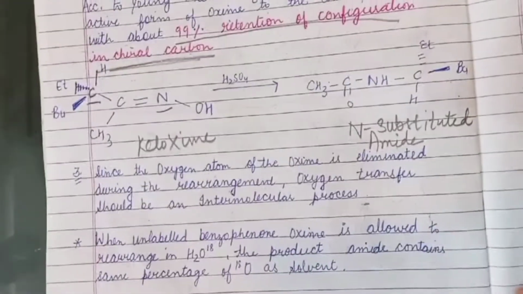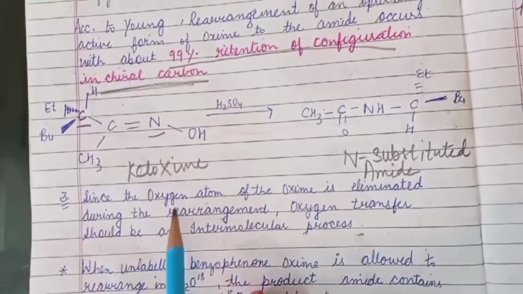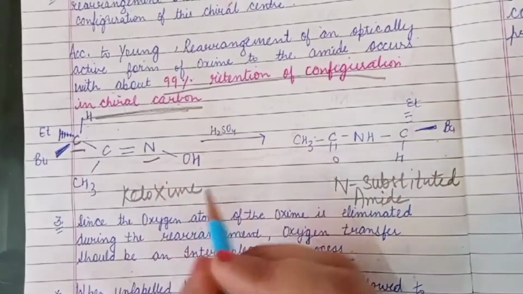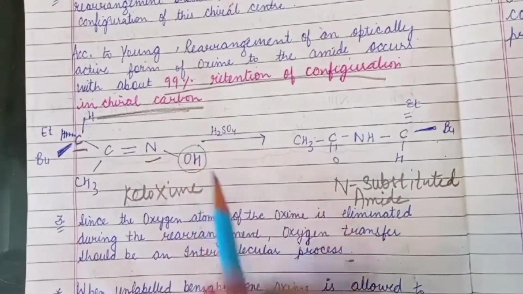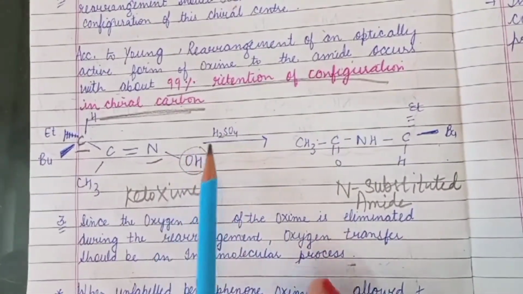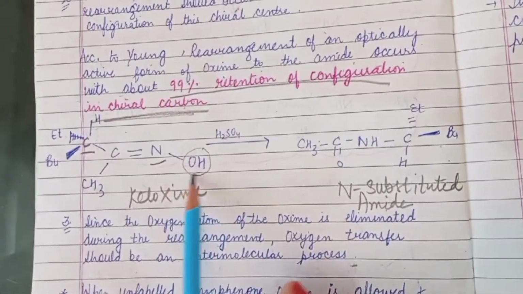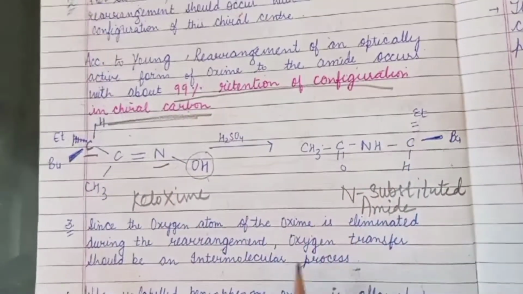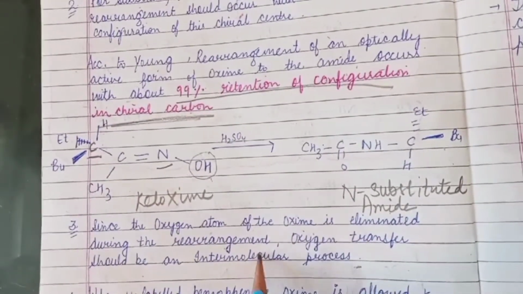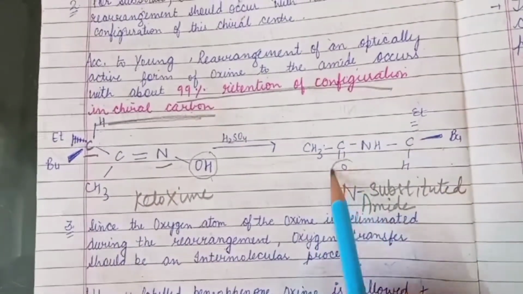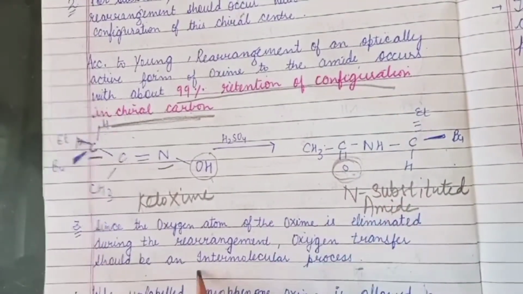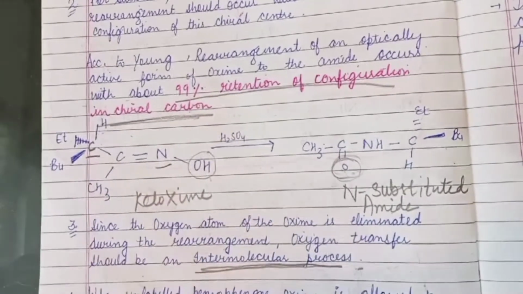And the third fact is that the oxygen atom of the oxime, this is the ketoxime, is eliminated during the rearrangement. During rearrangement, the first step is removal of oxygen as a water molecule. So the oxygen which we get in the product is via an intermolecular process. How can we prove it?